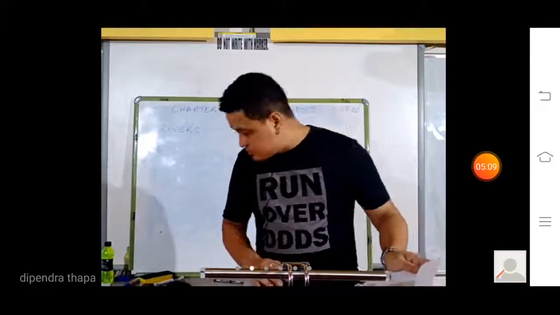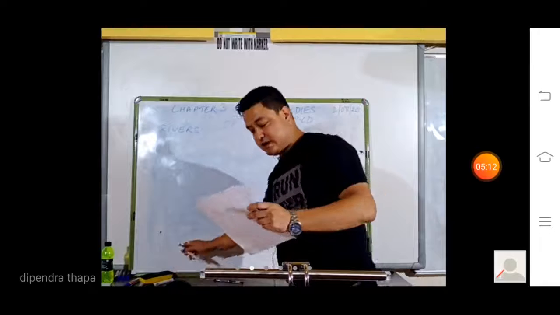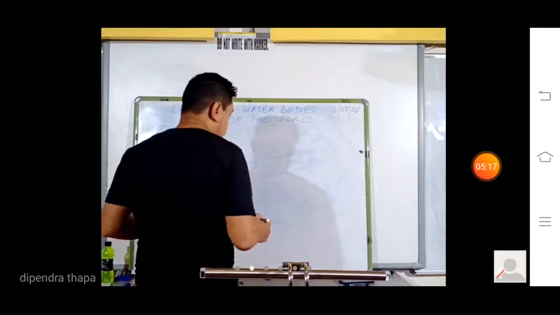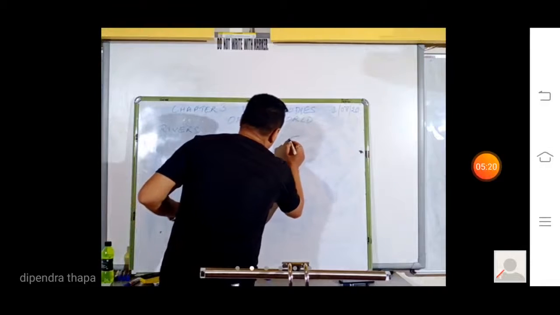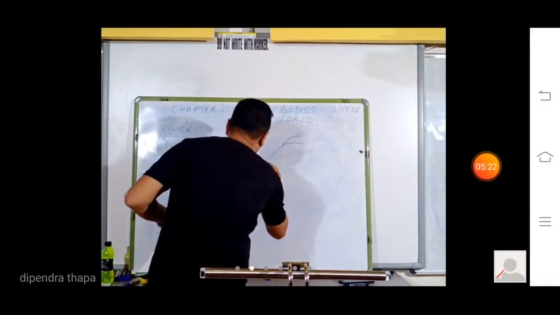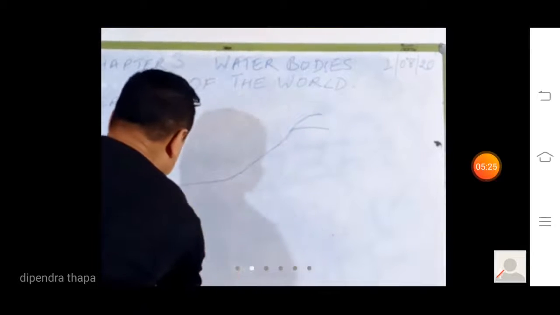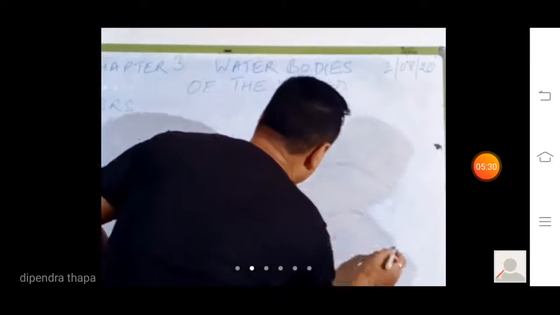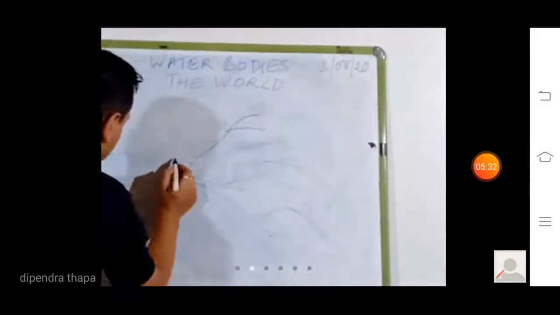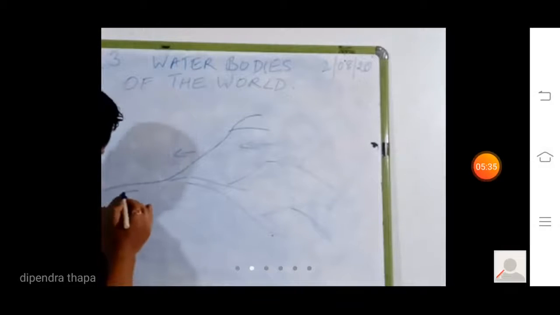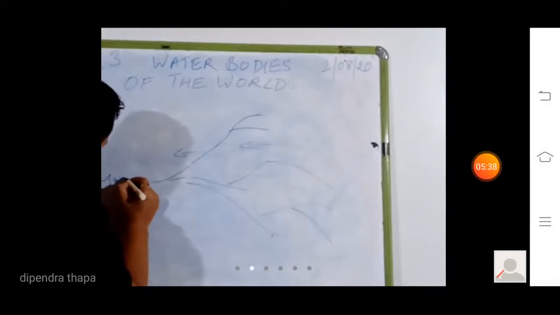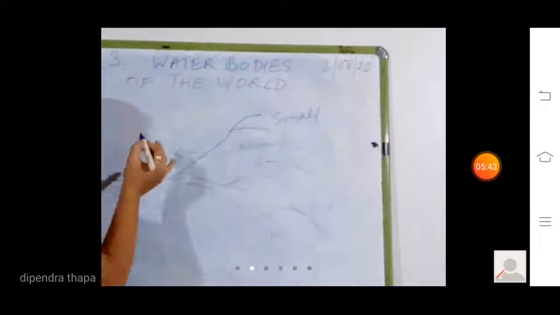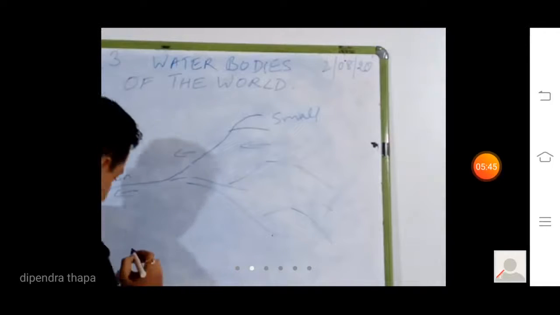Now what are tributaries? I just want to draw a picture of the tributary here on the blackboard so that you can understand what is a tributary. A tributary is a small river which joins the main river, like this. This is called a tributary. I'm showing with an arrow so that you can understand where this river is flowing. So this is the main river, so I'm writing main here, and these are small rivers, so I'm writing small. The small river which joins the main river is called a tributary.